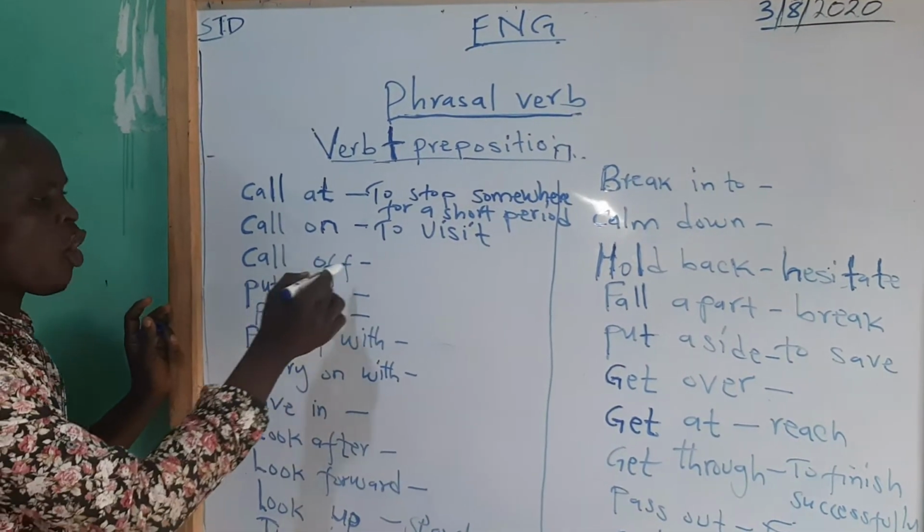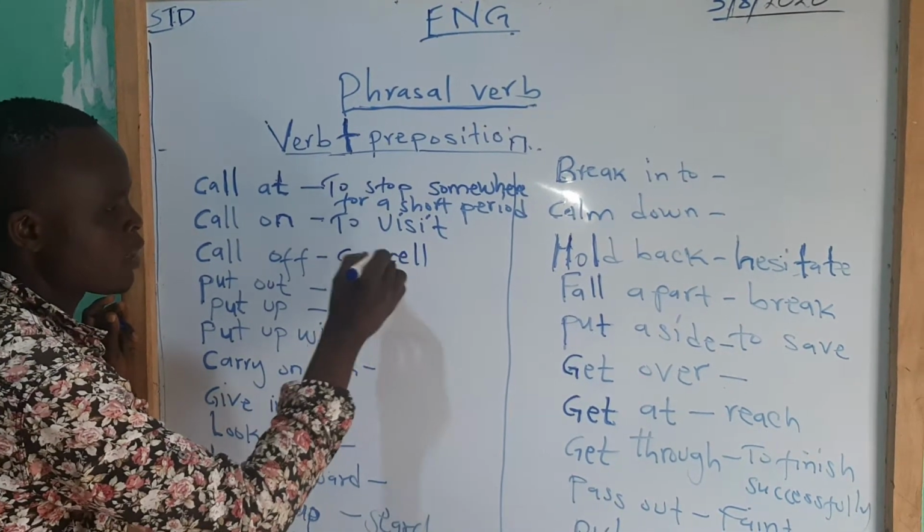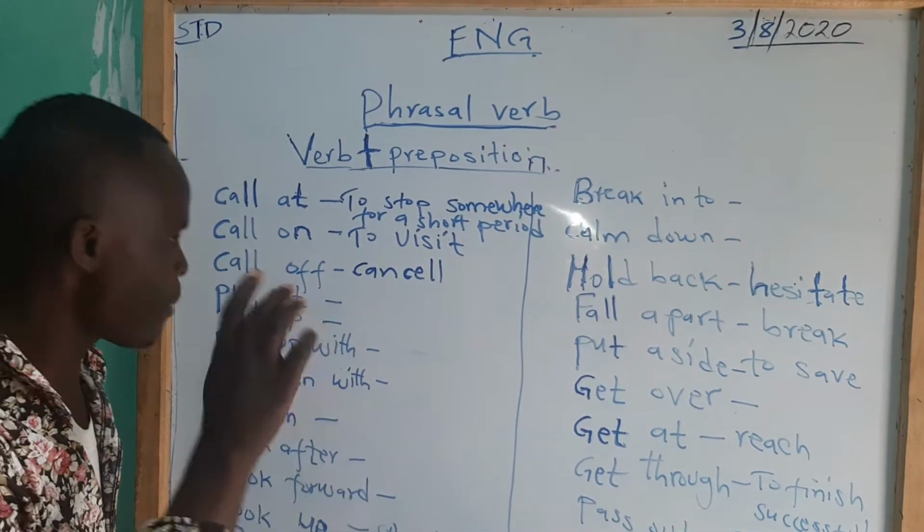Number three, call off. Call off is to cancel. There's some activity which was going on, something somebody was doing.